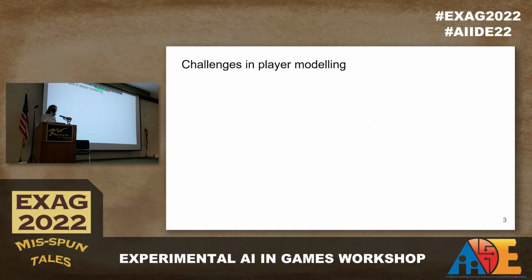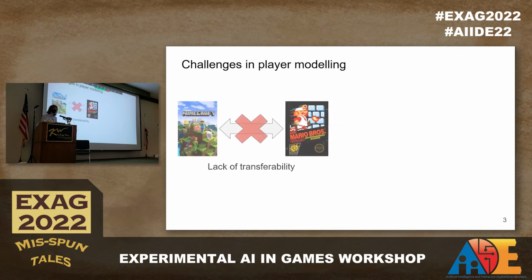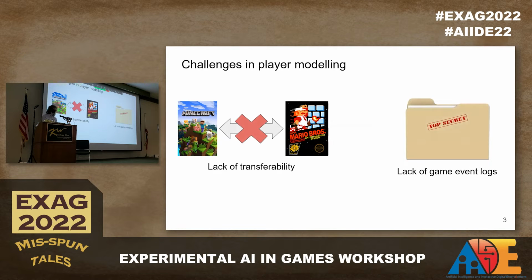There's a couple problems in this field which we try to address with this work. The first problem is a lack of transferability. So if you make yourself a log for a game like Minecraft, it might take a whole lot of work in order to make it work with Mario Bros, even if it's transferable at all. Another problem in the field is the lack of available game event logs. So oftentimes these are safely guarded by whoever made the game, or they're just not available at all, period, which makes it really hard to do player modeling without them.